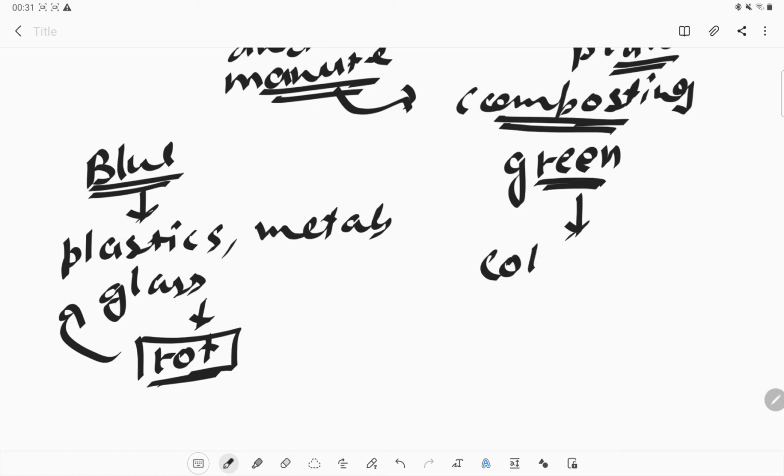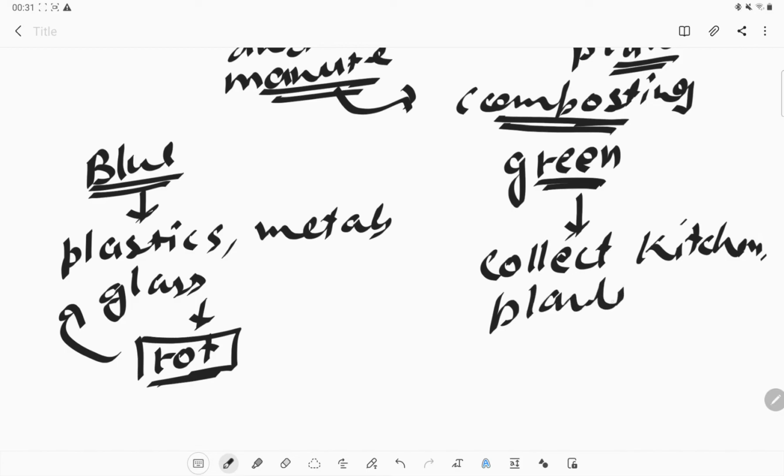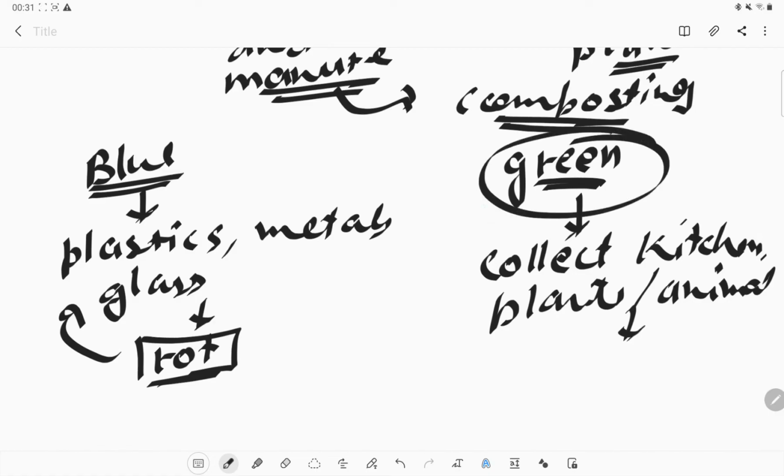We collect all the kitchen waste, or plant or animal waste, and put it in the green dustbin, and that can be used for manure.